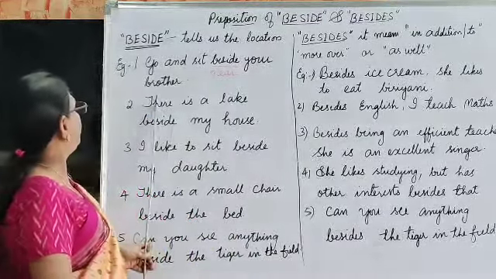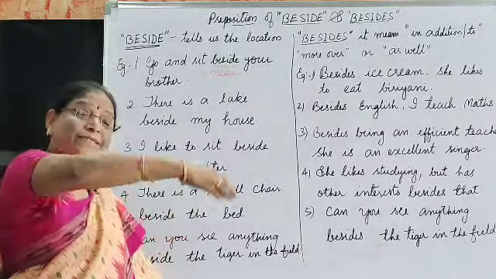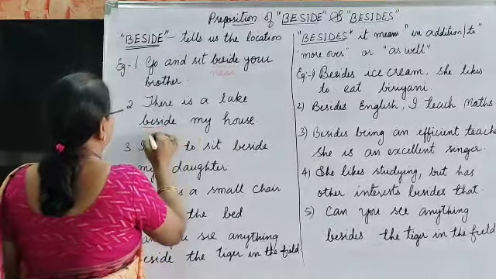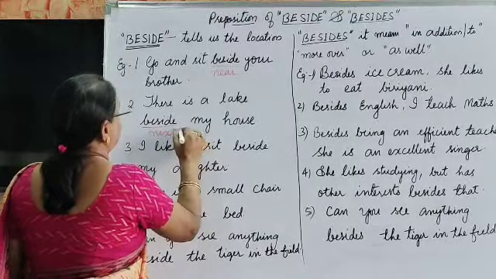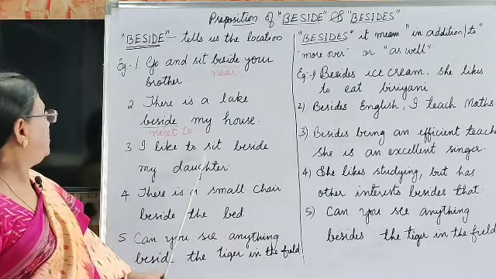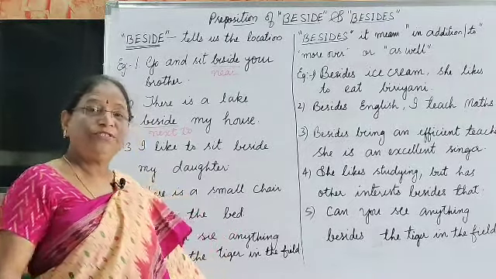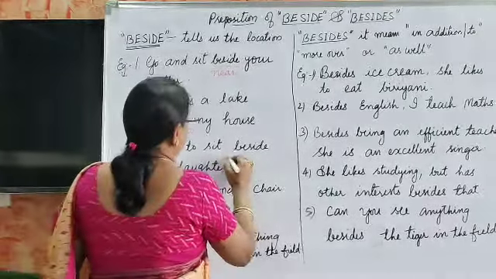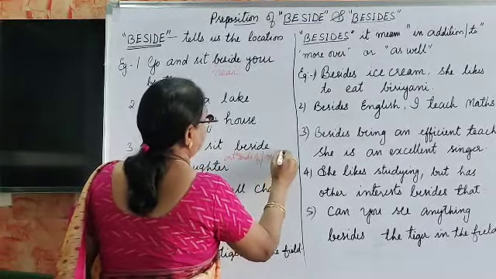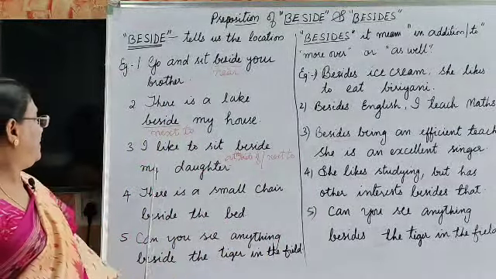Next, there is a lake beside my house. There is a big lake or small lake beside my house. This beside shows next to, or nearby. Next, I like to sit beside my daughter. Here also it means at the side of, or next to.